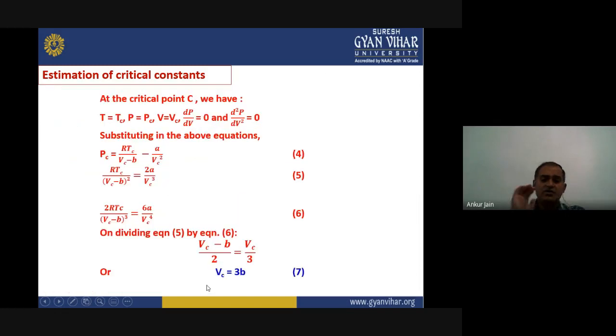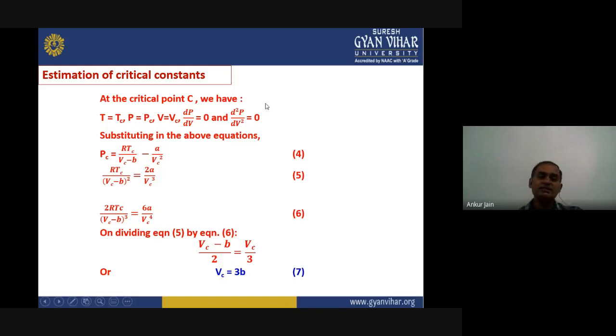Okay. Now at critical point C, we can write temperature as critical temperature, so T as Tc, pressure as critical pressure Pc, and in the same way V will be Vc. And we know dP upon dV and d2P upon dV square are also 0 at the critical point.